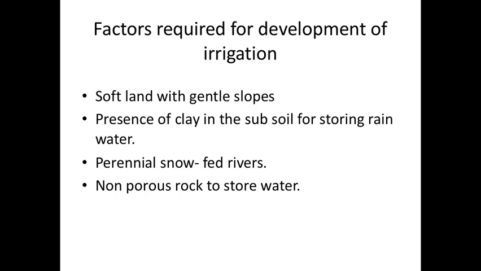Next is non-porous rock to store water. For example, in the south, we find igneous rock, which is not porous in nature, right? And you'll find that people make artificial bunds around natural depressions, and they store water in these, called tanks. So even non-porous rock can help to store water. If water is getting collected in those depressions, it helps to store water, right? So these are the factors which help in the development of irrigation.